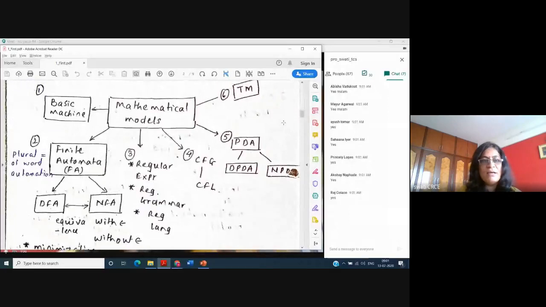The machines are the basic machine, finite state machine, push down machine, and Turing machine. So we are going to learn about the designing of these machines, and today my objective is to understand FSM by taking sample programs.